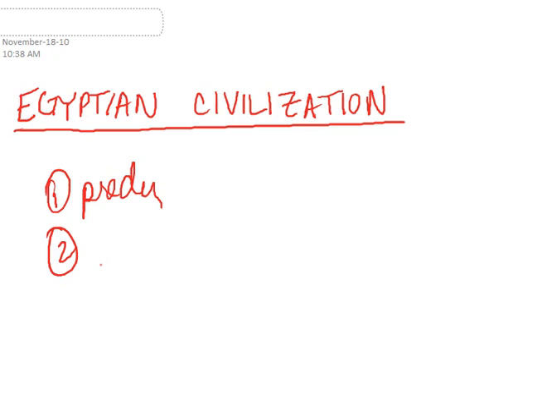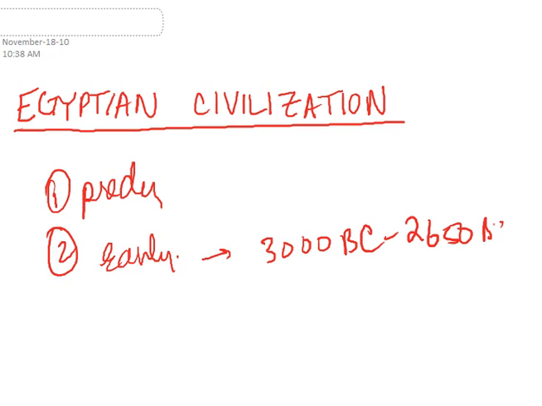Then there was also an early dynastic period, but because that has not been mentioned in my notes, I'm not going to be going over it. But please Wikipedia it for sure and look it up. This early dynastic period runs from 3000 BC to 2650 BC. So make sure you go and take a look at that period. It's still there, I'm just not talking about it. Okay, so I talked about the pre-dynastic period, and now I'm stepping right into the Old Kingdom.